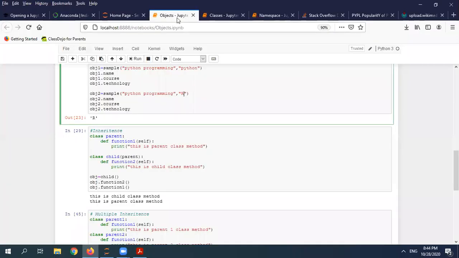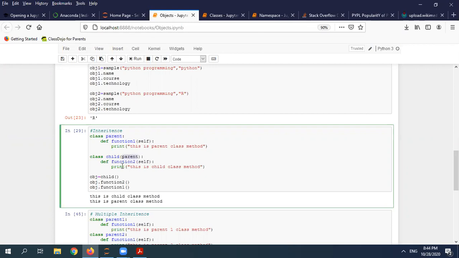So how to do this one? Going into my inheritance example, here I have created a parent and this is my function one, and here is my child, and here I'm inheriting from my parent. So child is inheriting from my parent and I have my function two. I'm creating an object of my child, and here I can call function one and function two. Both the functions I can call. So you can see this is the child class method and this is my parent class method. I'm able to call both.